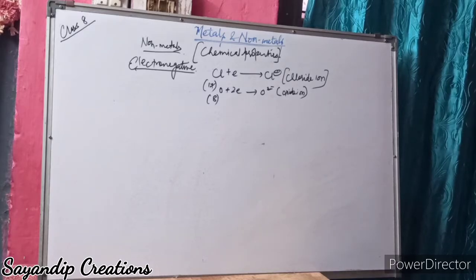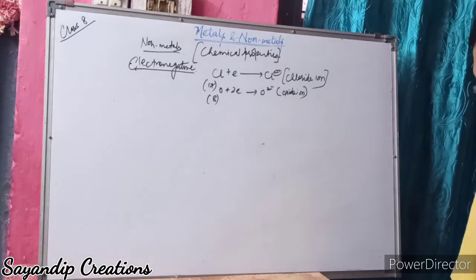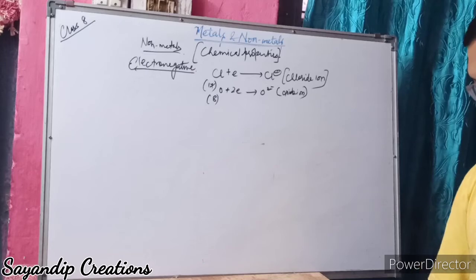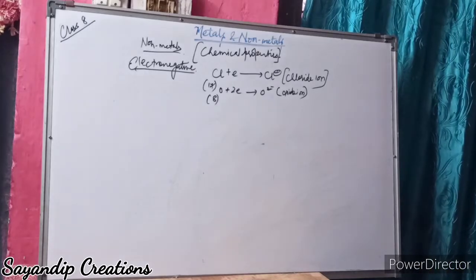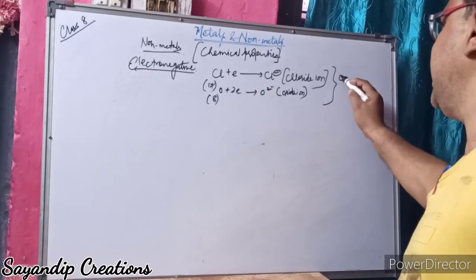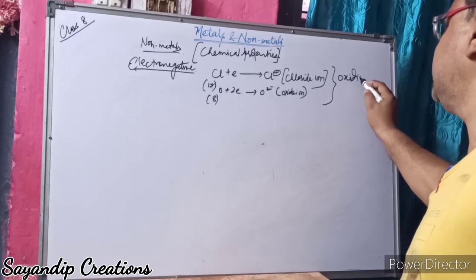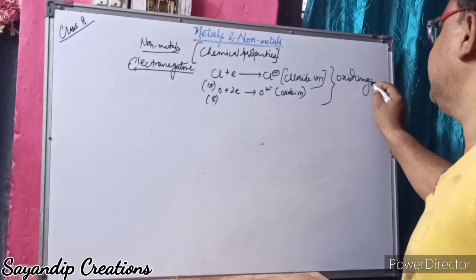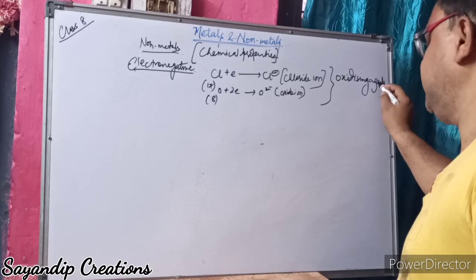Now non-metals are able to remove electrons from electropositive elements, and they act as oxidizing agents. Clear?